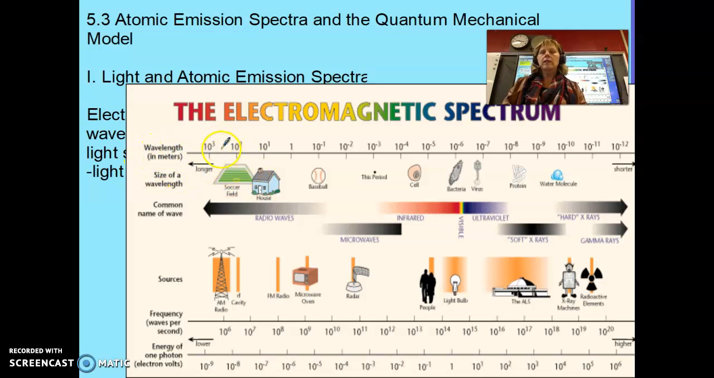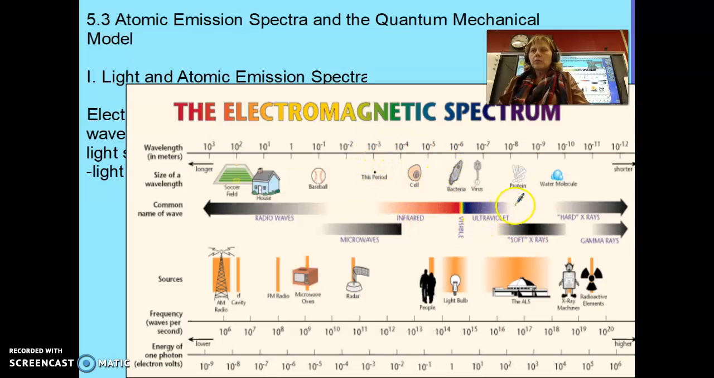So the wavelength in meters, this is 10 to the third meters. Remember, a meter is just over 3 feet. So these are very long waves. As we move across here, radio waves are actually very long waves. FM radio waves are a little shorter, microwaves are a little shorter still, radar is shorter, and so on.